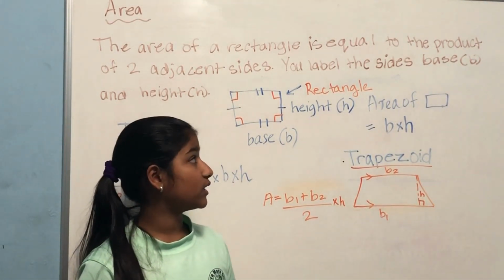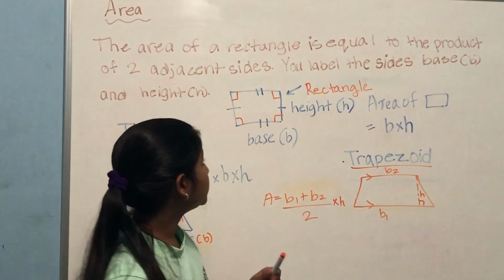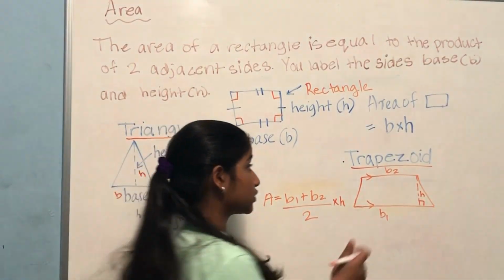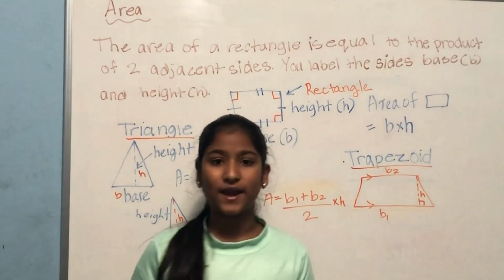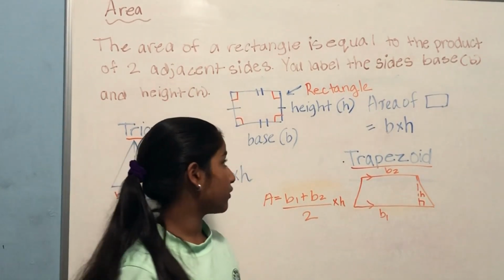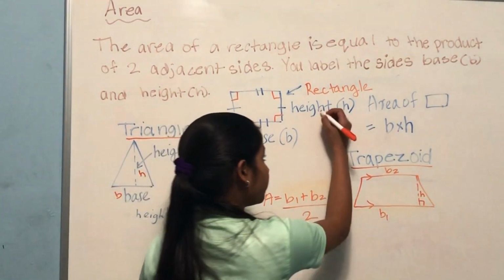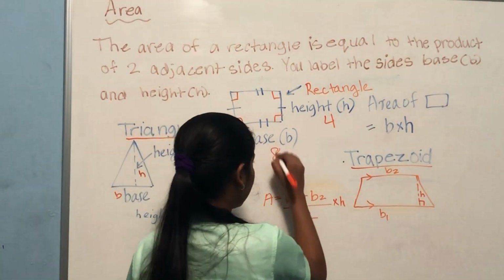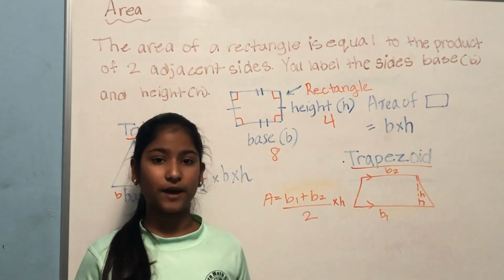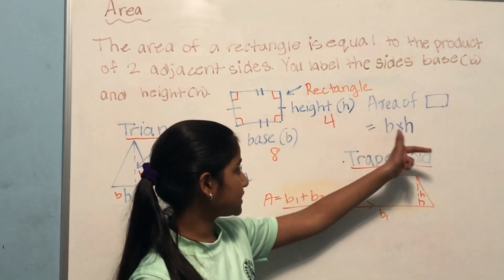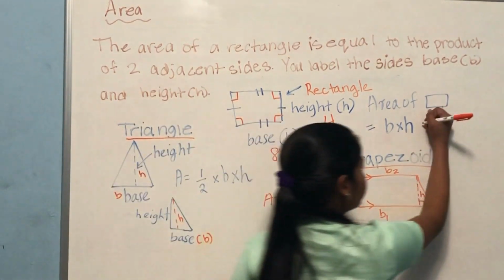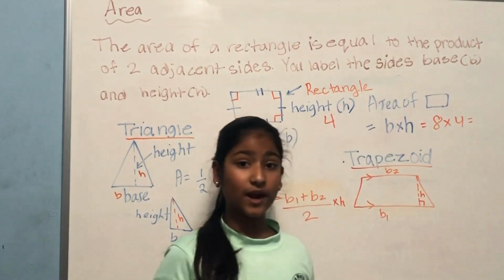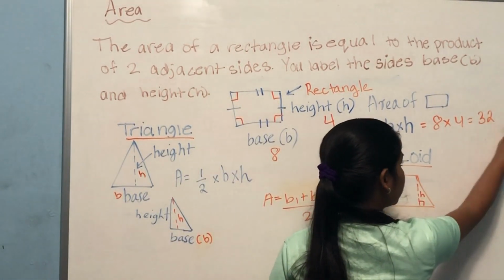The area of a rectangle is equal to the product of the two adjacent sides, meaning the height and the base. So the area is going to be B times H, or the base times height. Let's do an example together. Let's say that the height is 4 and the base is 8. Now, based on this, what can we conclude about the area? The area is base times height, and the base is 8, and the height is 4. So, the area is 8 times 4, which is 32.